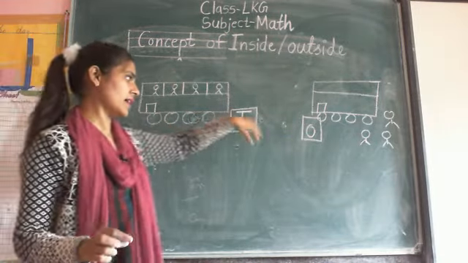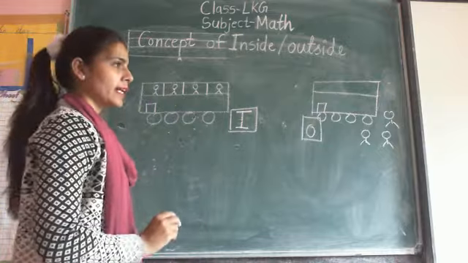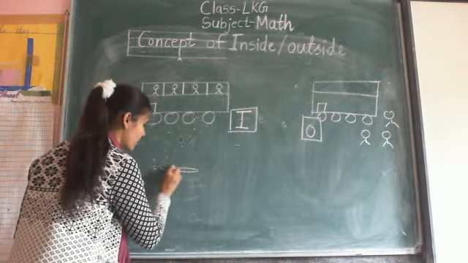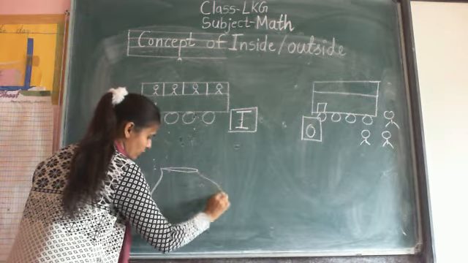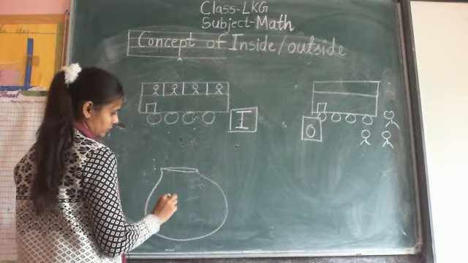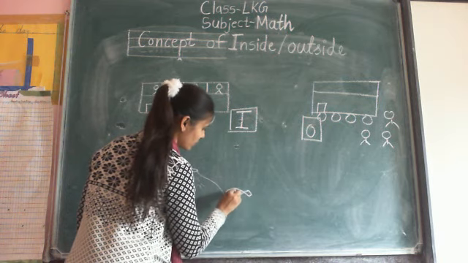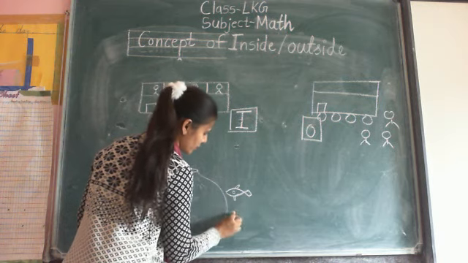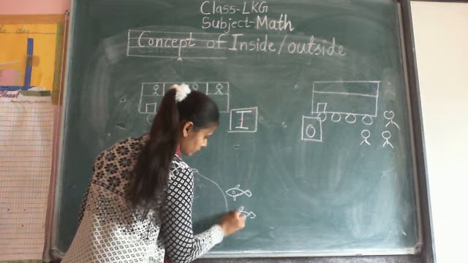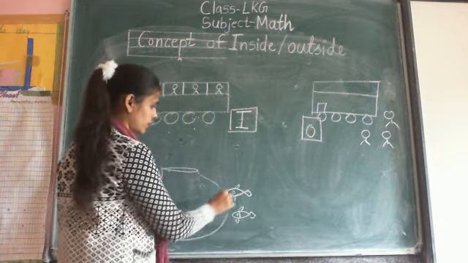मतलब बस के अंदर and बस के बाहर. Now take next example. Make a water bowl and fish out of the bowl. Okay.